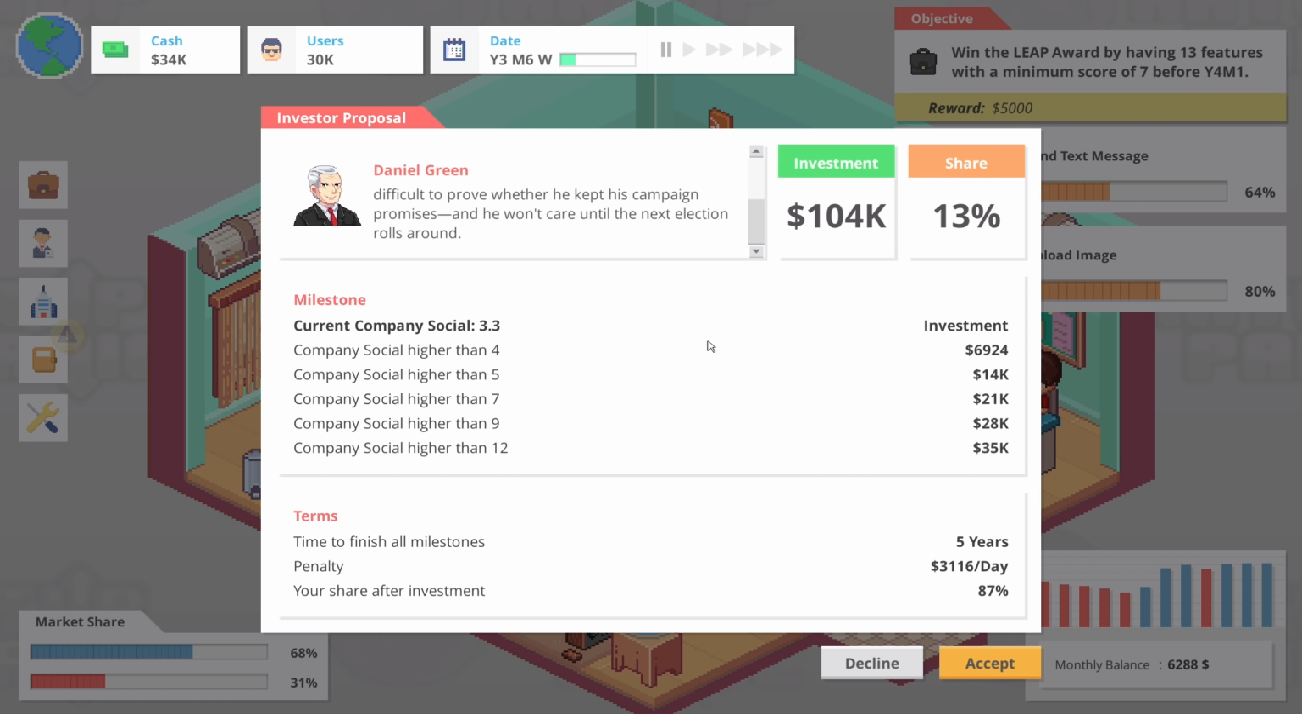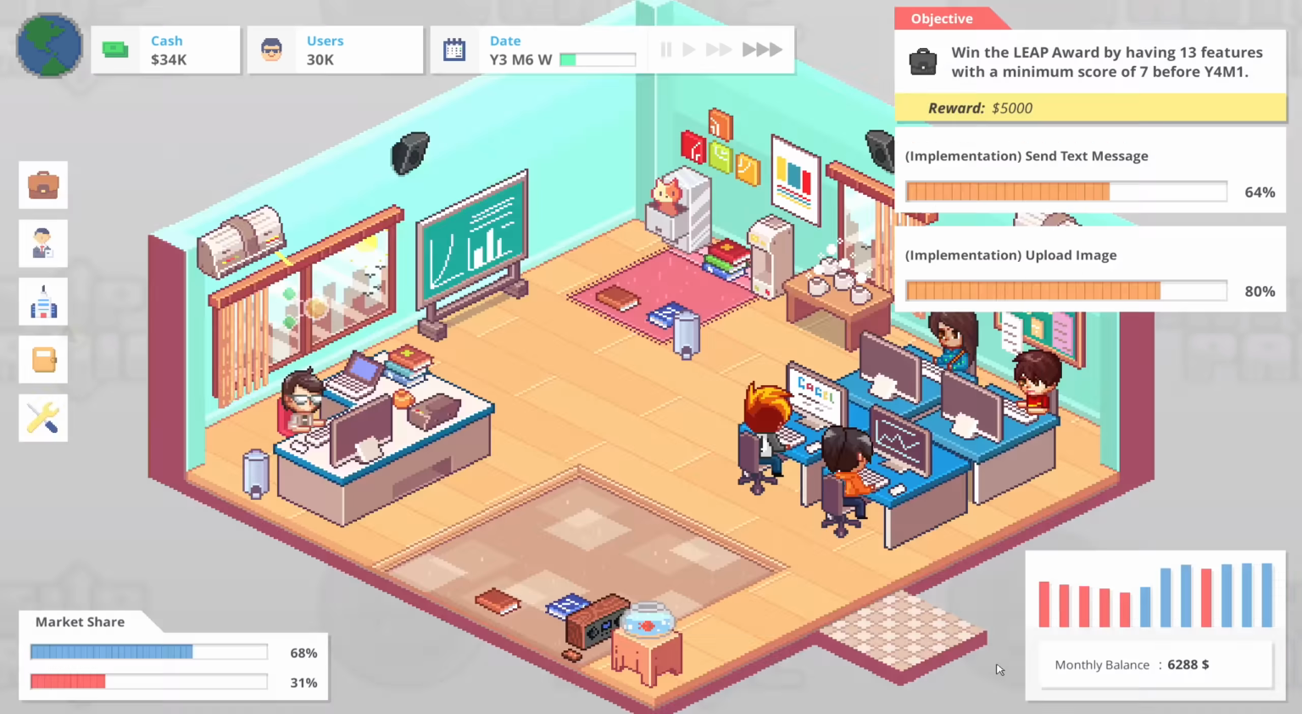So, what do I need to do? Now, I guess these are various milestones. 104,000 investment is quite a bit. Okay, time to finish all milestones, 5 years. I guess we'll accept it.